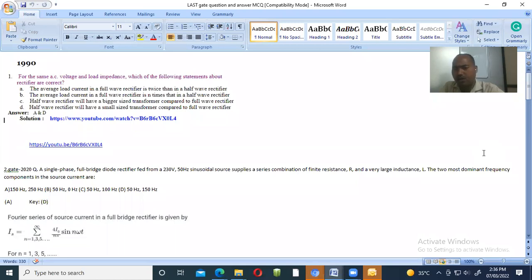Now, a rectifier is the device which converts the AC voltage into the... Now tell me what a rectifier does. I already told you in one lecture what a rectifier does. Anyone tell me? If you are not telling the answer, I'm not telling further. Please tell me what a rectifier does. Simple type of question.